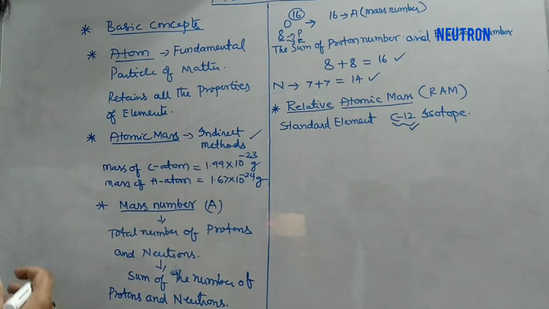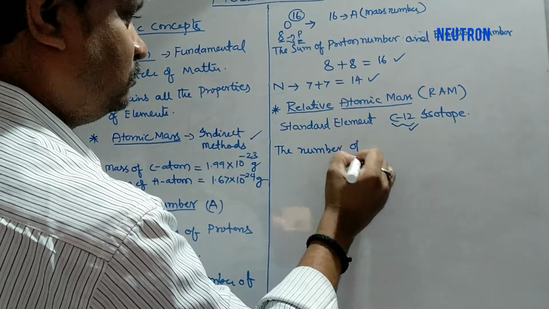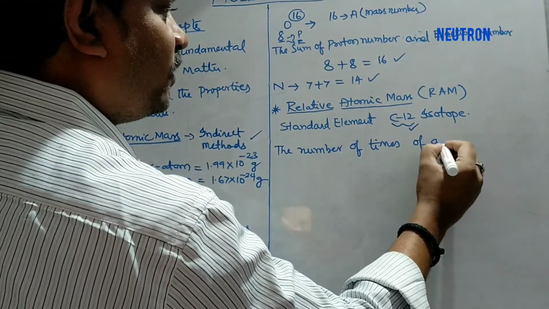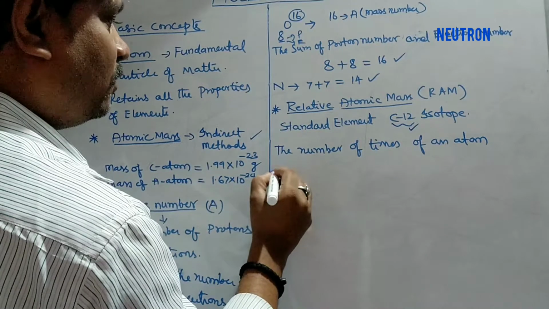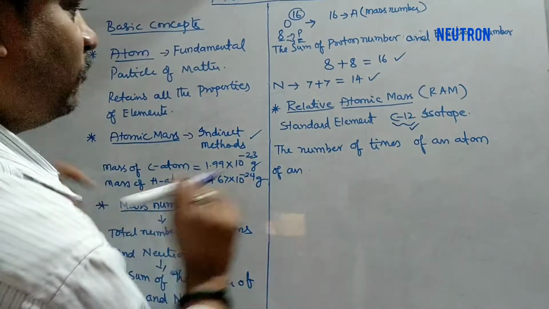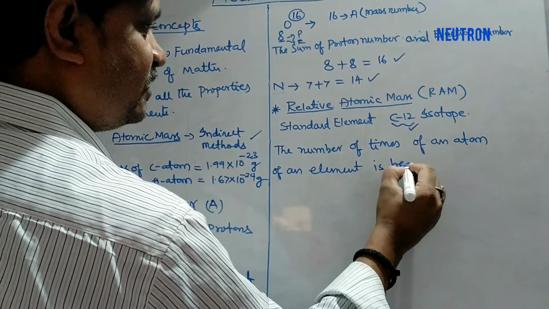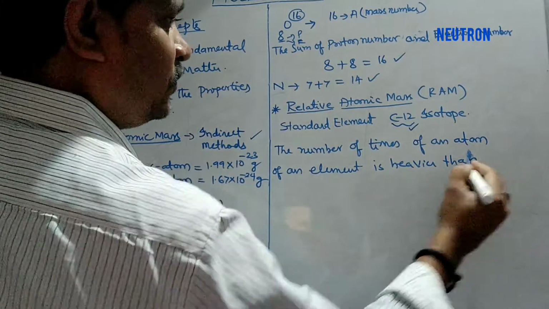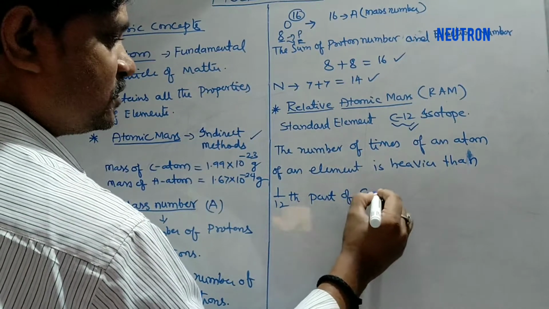Now what is relative atomic mass? The number of times an atom of an element is heavier than 1/12th part of C12 isotope.